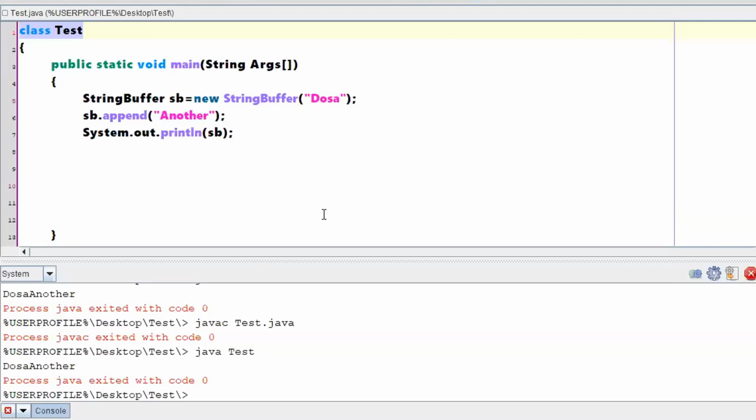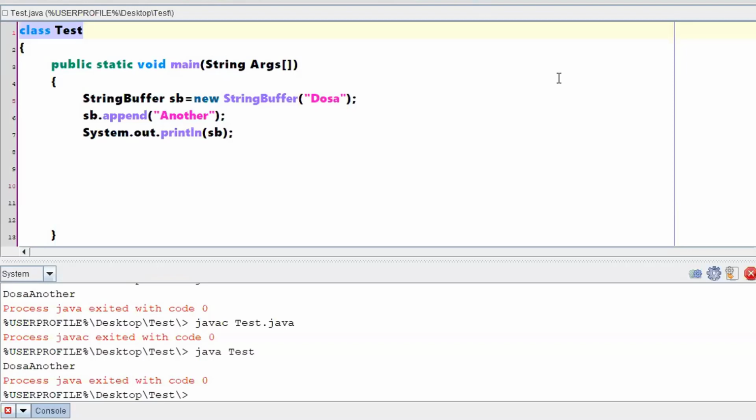This is from the StringBuffer class. There are separate methods for a String class and a StringBuffer class. If you are using a StringBuffer, you cannot use the concat method. Concat is related to the String class. Append is related to the StringBuffer class. If you have created an object of a StringBuffer, then you have to use StringBuffer specific methods. If you are creating an object of a String class, then you need to use String specific methods, right? Nice questions, nice observations.